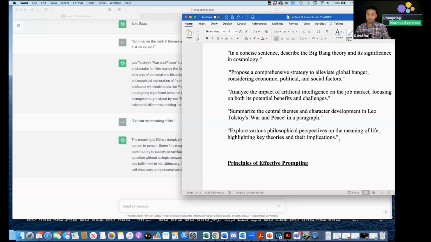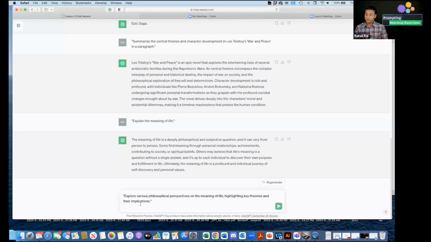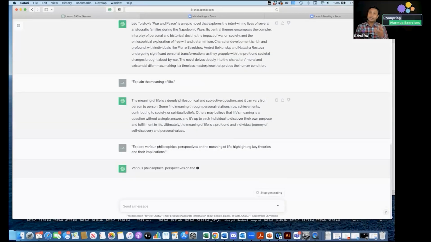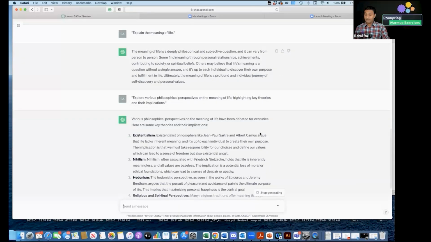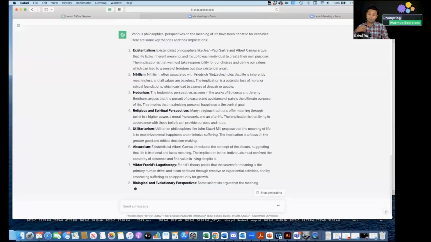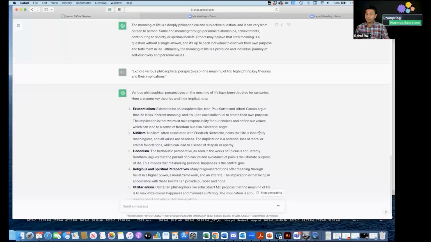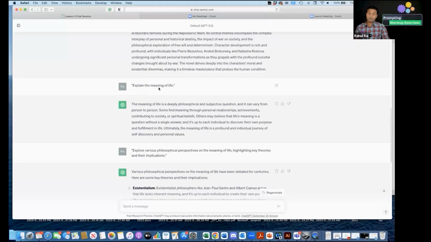So we probably want to understand the different philosophical perspectives on this topic, and providing a prompt such as: explore various philosophical perspectives on the meaning of life, highlighting key theories and their implications, gives the large language model a better context to provide a better answer. So now you can see that the answer is larger and probably a better answer than what you will get when you're just giving a very complex question, right?